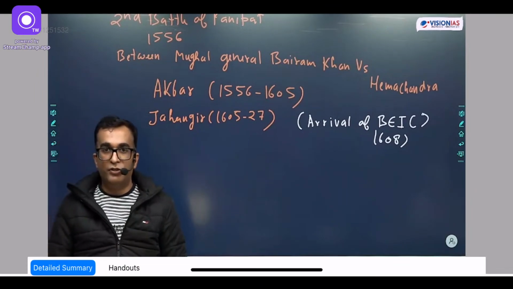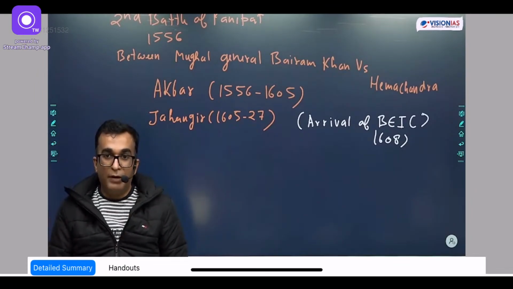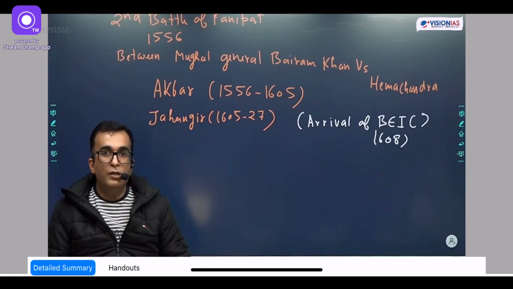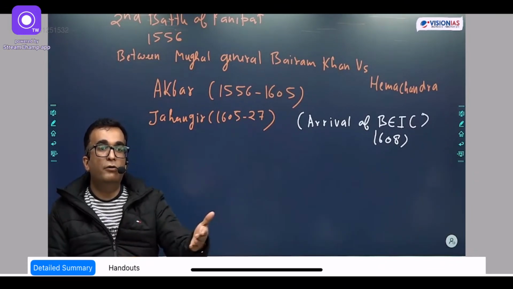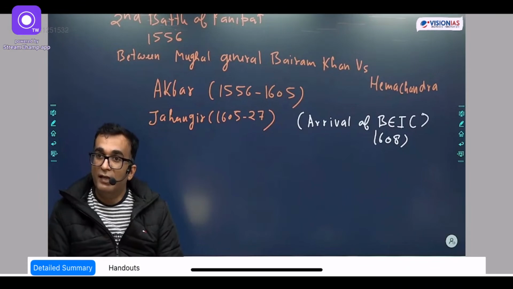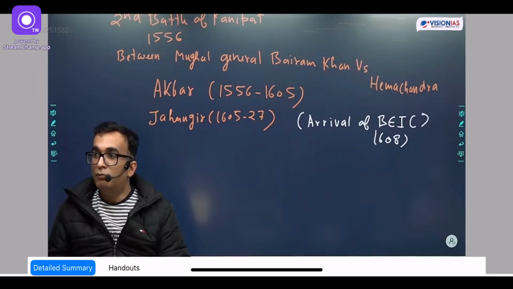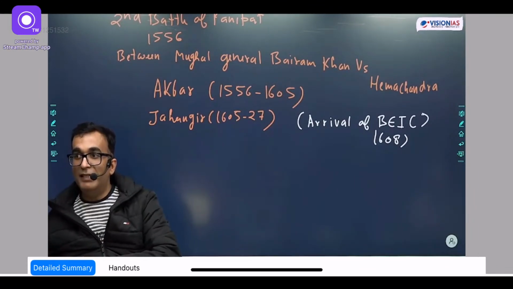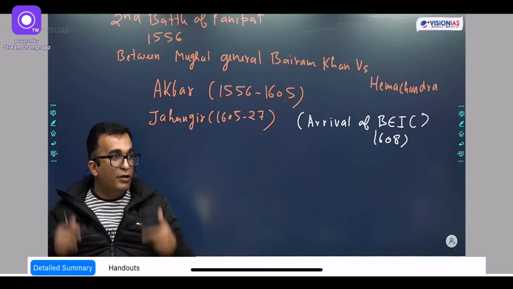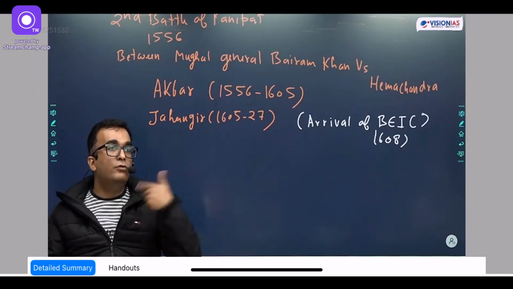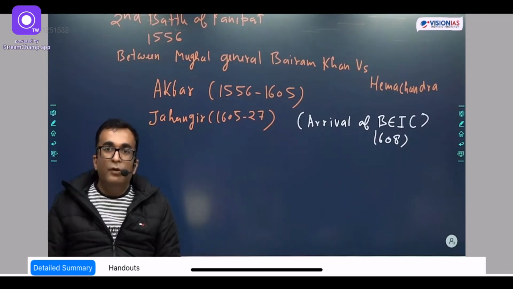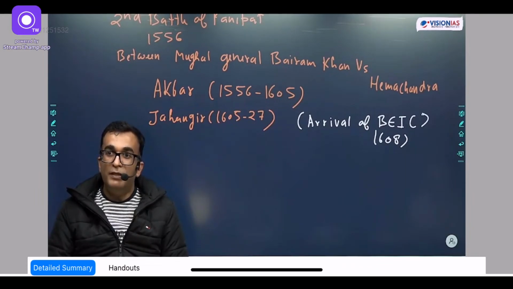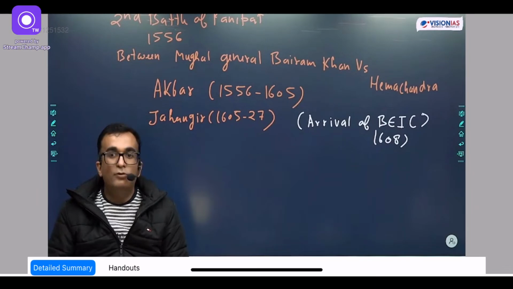people into the administration. Her father became the Wazir, Prime Minister. Her brother became the Khan-e-Saman, meaning the chief treasurer. So some of the important positions of the Mughal court were given to the relatives of Nur Jahan. And in fact, it is said that Nur Jahan used to run a small kitchen cabinet. This doesn't mean she was running it from the kitchen; it is called a kitchen cabinet, meaning that the important ministers were with her, and according to her wishes they were taking the decisions. So finally what happened is that Nur Jahan's influence also came to an end, because her influence would be there only till the life of Jahangir, and she could not save the life of Jahangir.